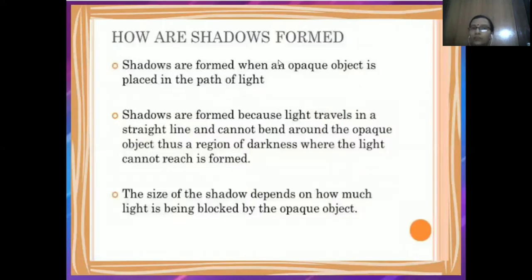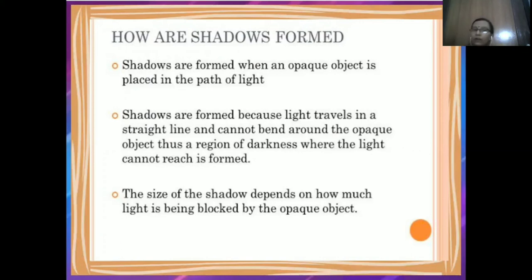Now, how are shadows formed? Shadow कैसे बनती है? Shadows are formed when an opaque object is placed in the path of light. जब किसी opaque object के द्वारा light के path को stop कर दिया जाता है. Okay? Now I am going to show you my hand. You are not able to see my face. So my hand is acting like an opaque object.